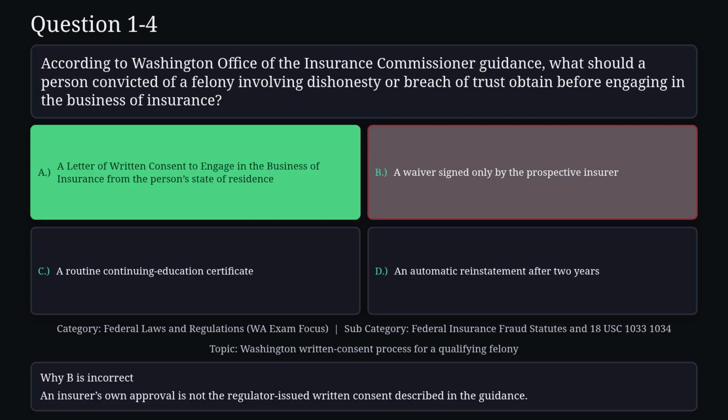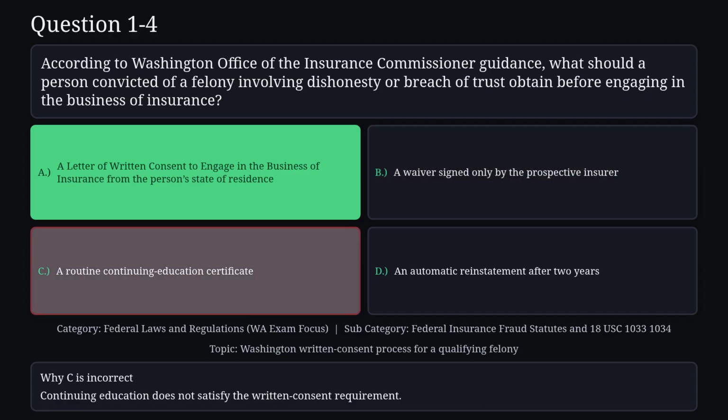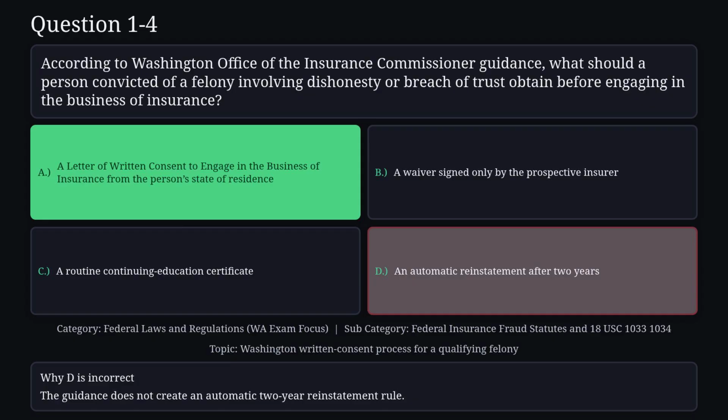Reason B is not correct. An insurer's own approval is not the regulator-issued written consent described in the guidance. Reason C is not correct. Continuing education does not satisfy the written consent requirement. Reason D is not correct. The guidance does not create an automatic 2-year reinstatement rule.